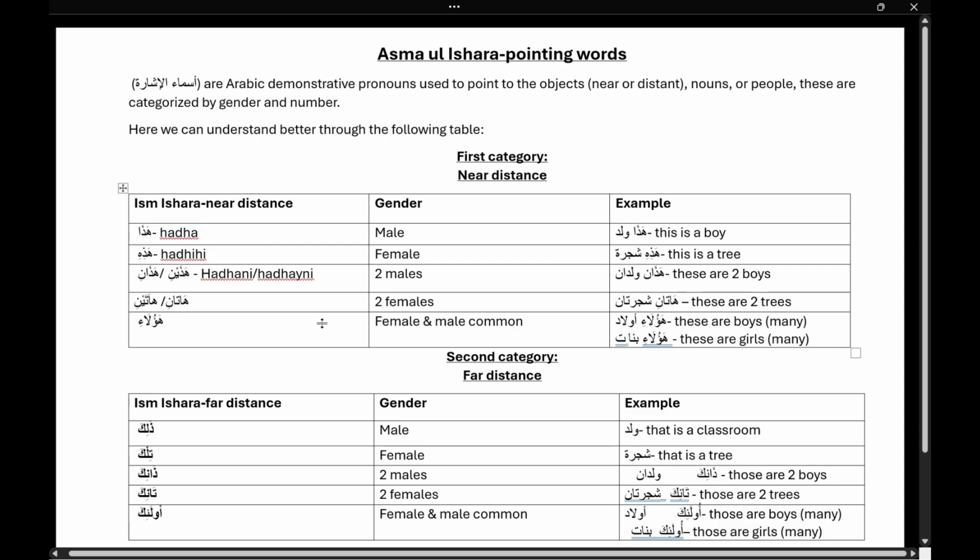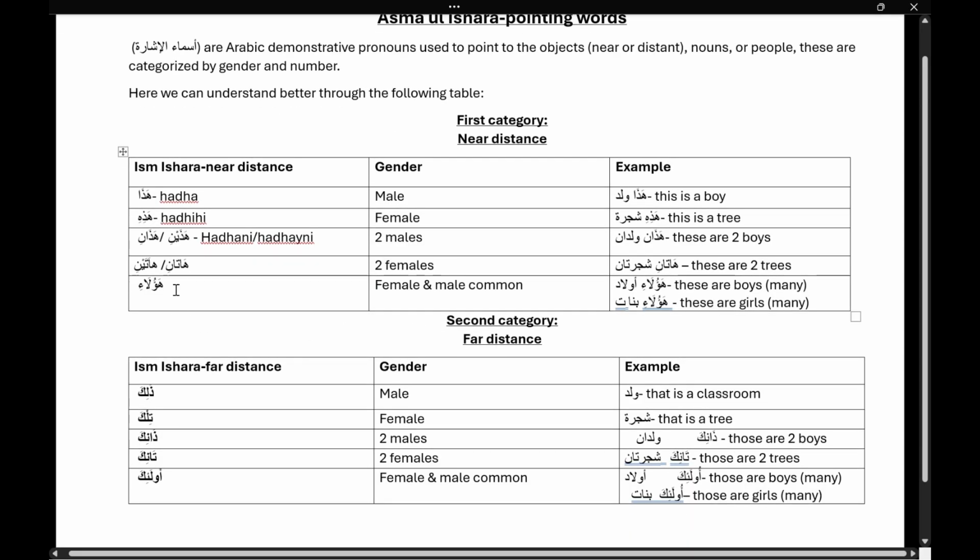Now you will see two females. For two females, we will use Hatani or Hataini. Hatani in halat al-rafa and Hataini in halat al-mansub. So in the usual way, you will see Hatani in halat al-rafa. So there you will use for two females Hatani shajaratan.